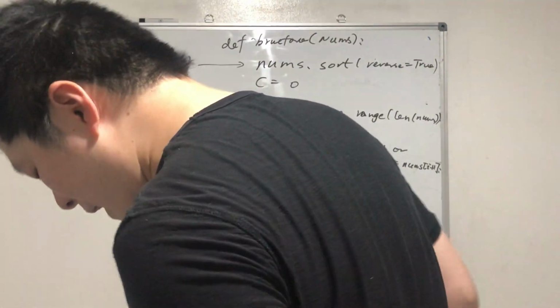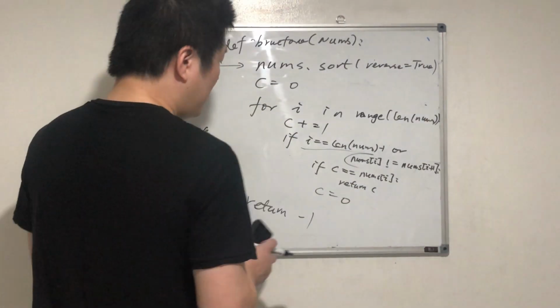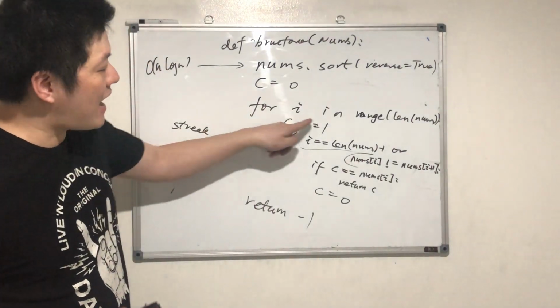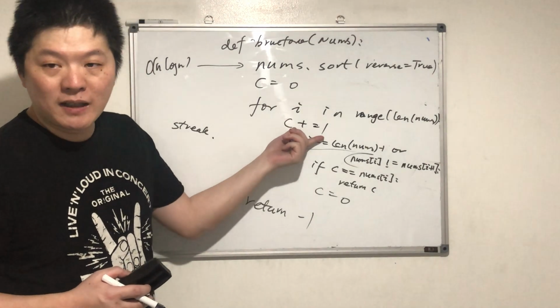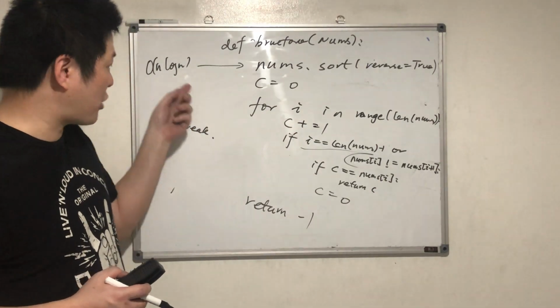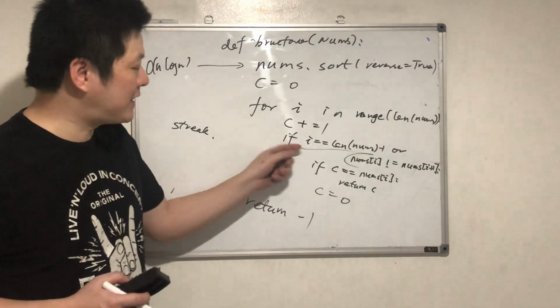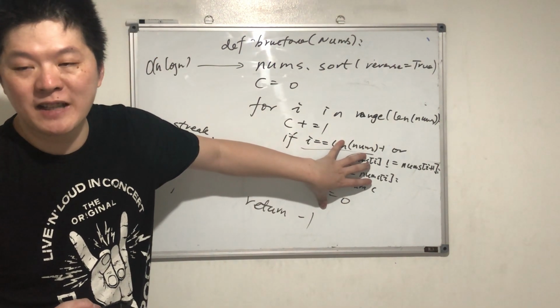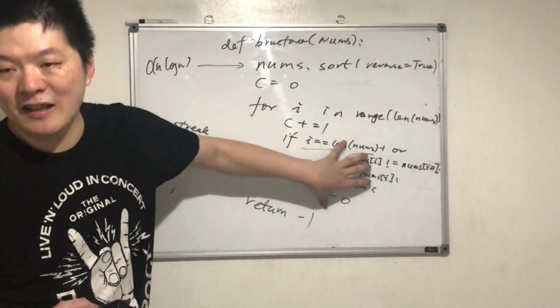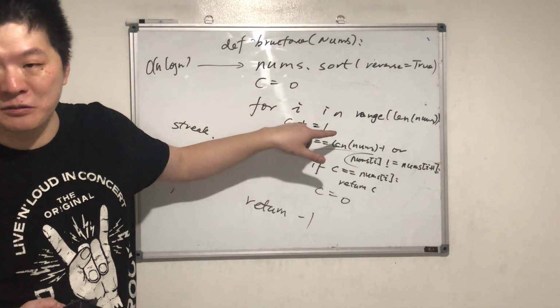I will go through the ranges, each index, right? And then I will increment the current number counter. Streak C will be equal to 1. And if it doesn't go inside, it means the current number is equal to the next number, right? And then in the next iteration C will be equal to 2, right?